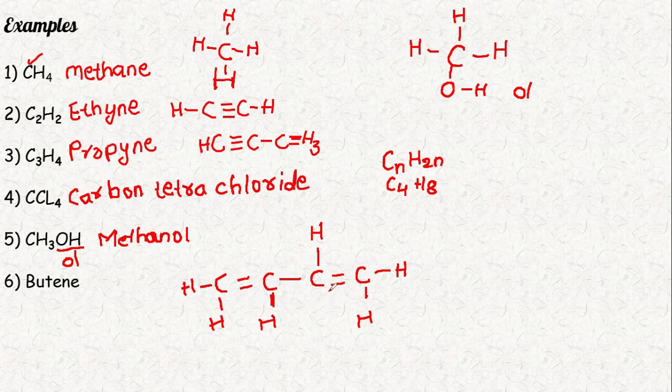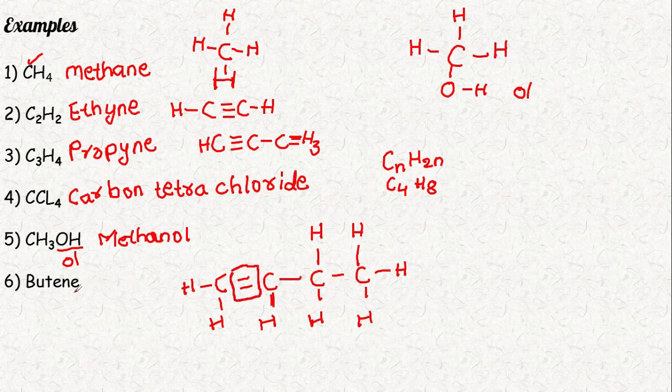So we remove this bond. And for this carbon still 1 bond is left, and for this carbon 1 bond is left. So we write another H here and 1 H here. So here it's a double bond, ene, and 4 carbons. So butene. Please don't confuse this. Here it's a double bond, so we write it as ene.